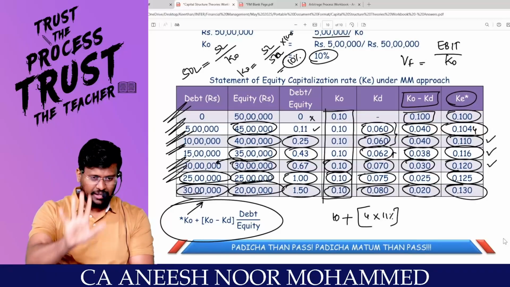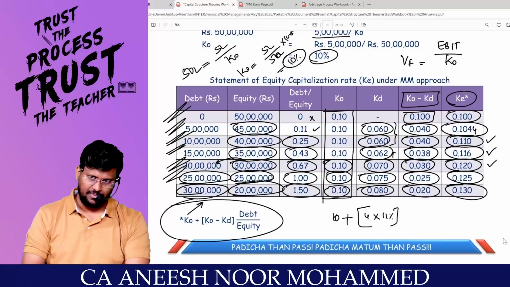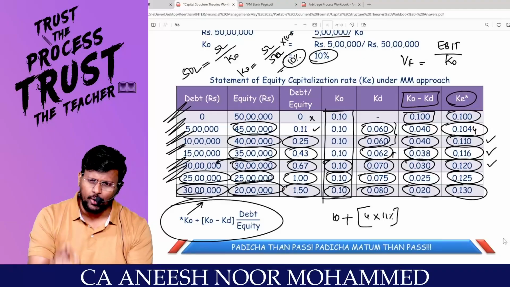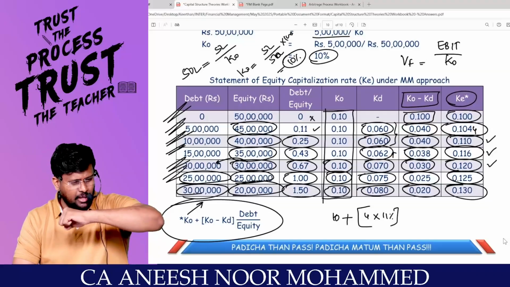That's it with regard to the five theories of capital structure: NI, NOI, traditional approach, MM without tax, and MM with tax. What NI is saying is: try to inject more and more debt into the capital structure. KD pulls down KO. Once KO reduces, value goes up, and that's game over. Whereas NOI is saying that KD reduces KO, and KE pulls up KO. KO remains constant. That's it.